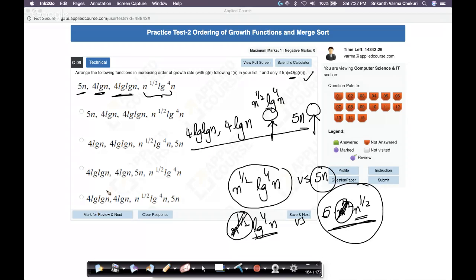Where do we have that? 4 log n, no, not this. This is the right order. So the key trick here is when you have this complex stuff, break your n into 2 parts so that you can cancel this out. You can at least cancel this term out, and whatever you're left with, compare those two. That's it. That's the trick or the strategy here.